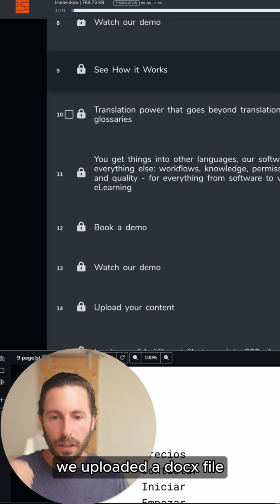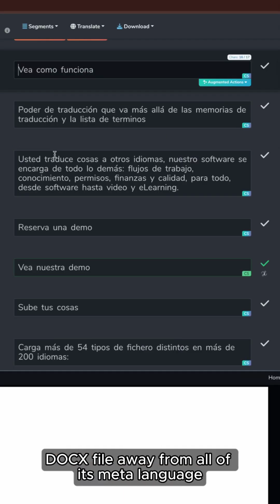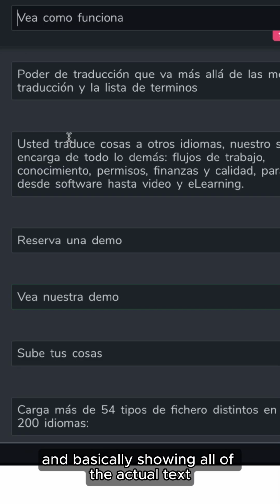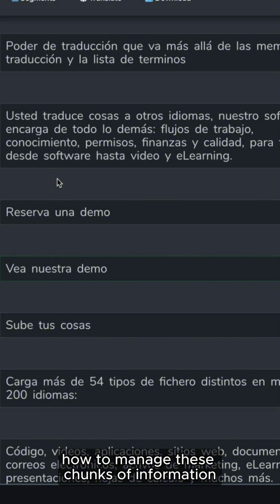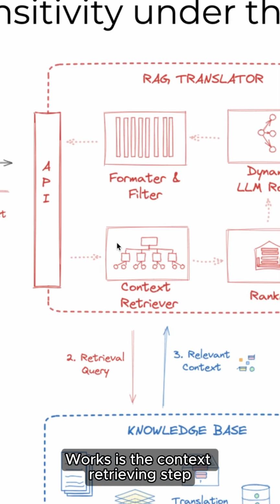We uploaded a docx file, and when we talk about parsing and segmentation, that means we're stripping that docx file away from all of its meta language and basically showing all of the actual text that requires translation. And we're segmenting it in a way that makes it easier for a system to understand how to manage these chunks of information. The second step that also belongs to BureauWorks is the context retrieving step.